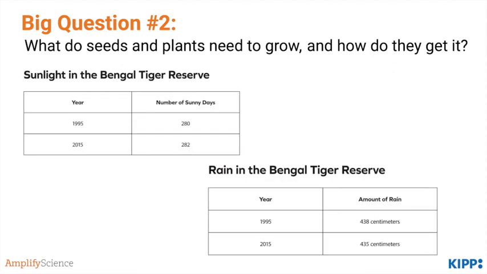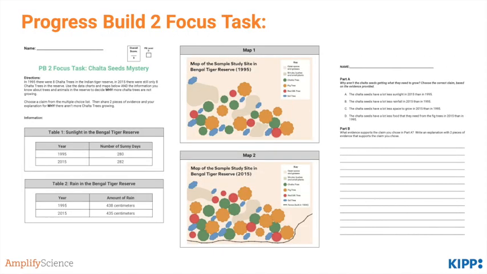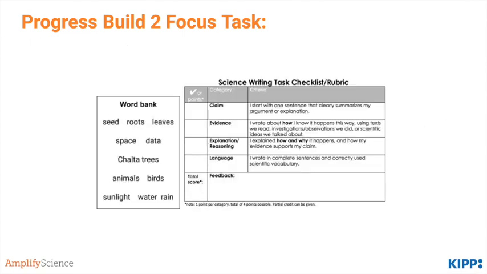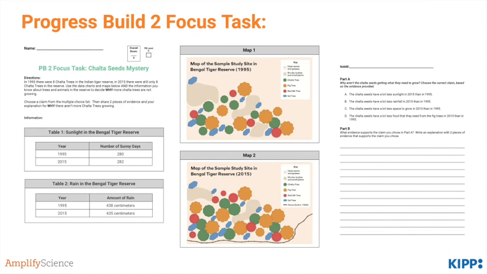Students look at several data tables to investigate whether sunlight and rain have changed in the last 10 years. They put that information together to choose the correct claim and then write an explanation using evidence to support that claim. Please take a few minutes to complete this task and then check back here. Once again, you'll have a rubric and a word bank to support your writing. Go ahead and pause now.